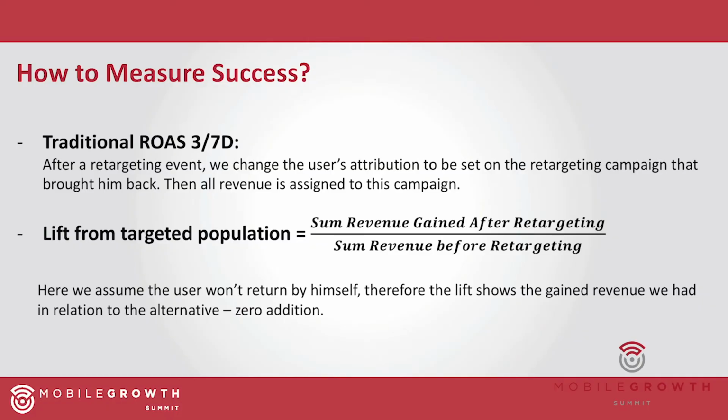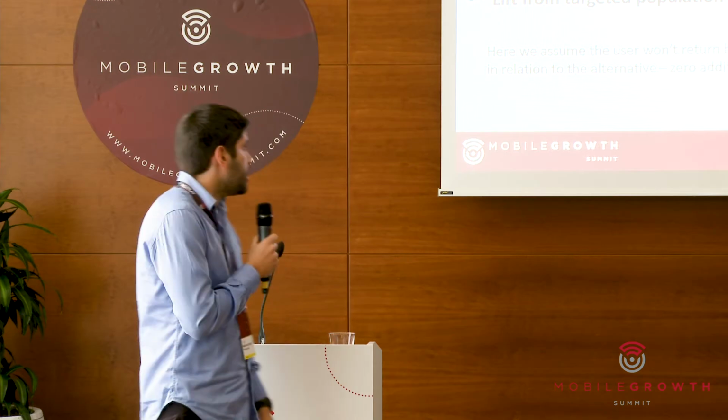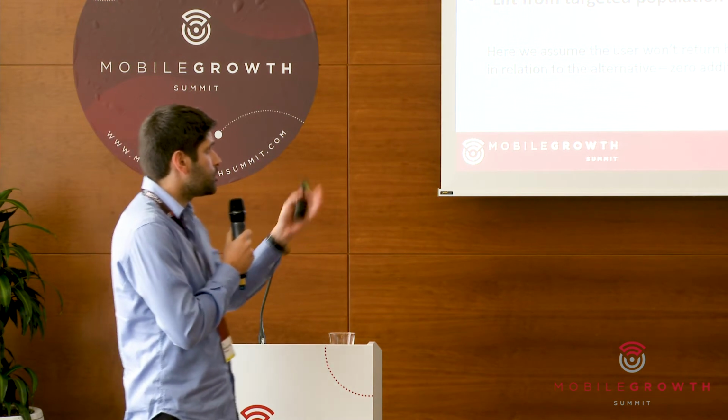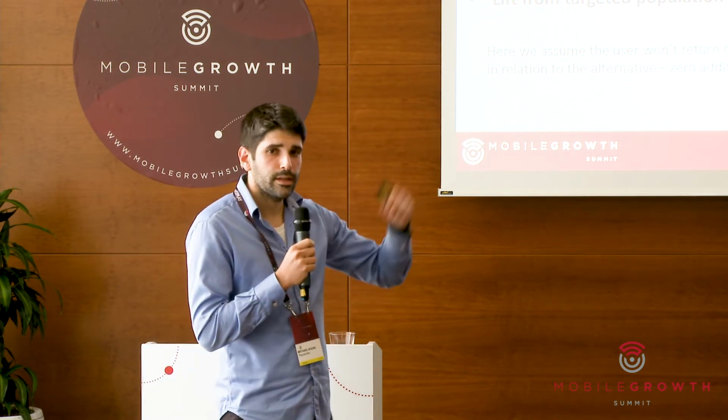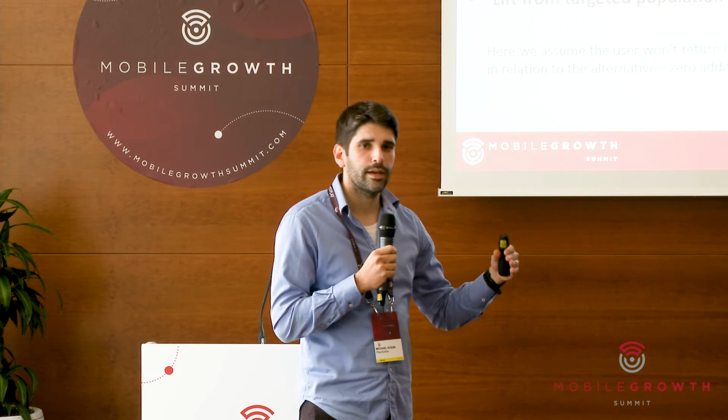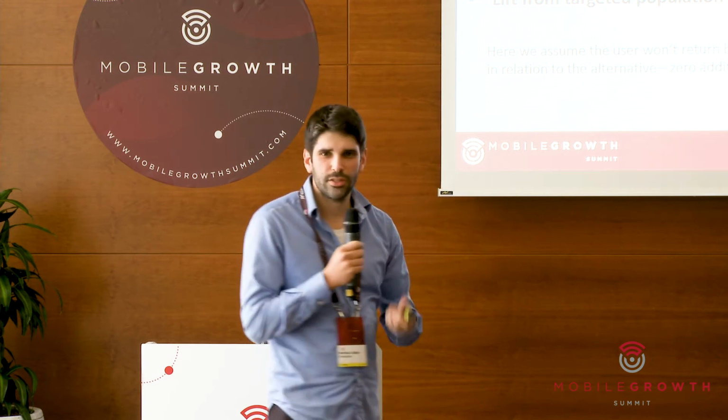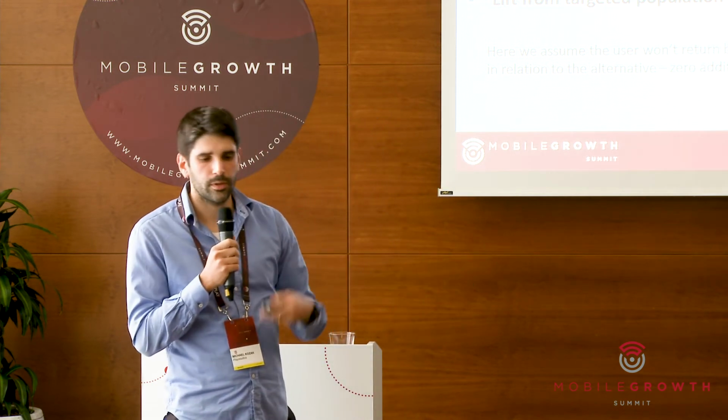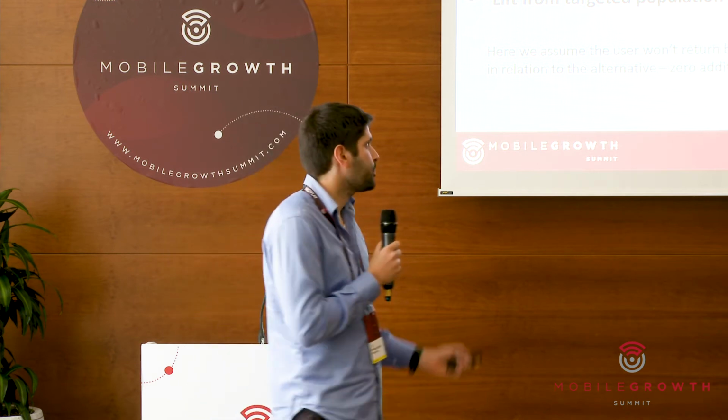Okay, the second one, lift from the target population. This is simply the division between the sum of revenue gained after the retargeting event and the sum of revenue before the retargeting event occurred. And here we assume that the user won't return by himself, so the lift shows the gained revenue we have over the alternative, which is zero addition if we assume that the user will never return by himself.